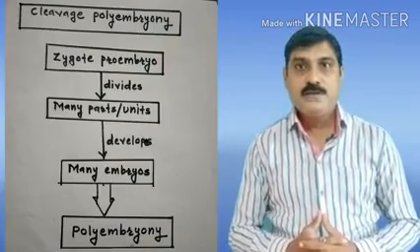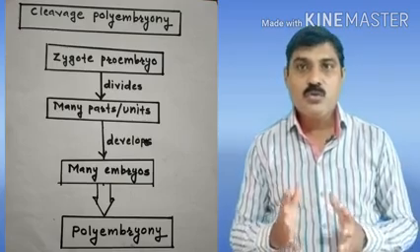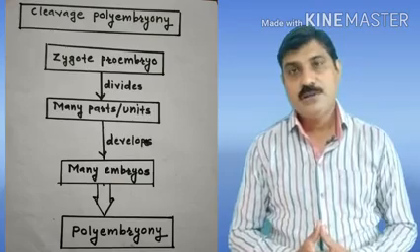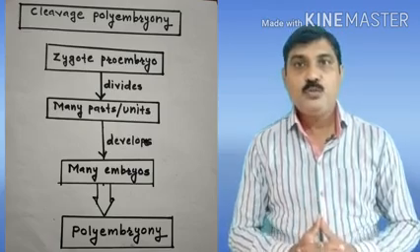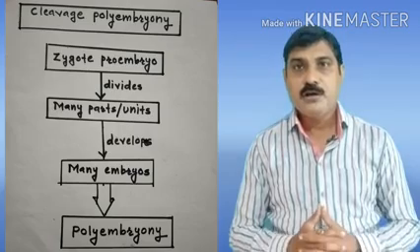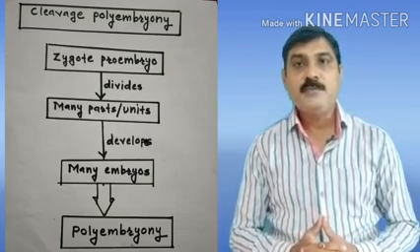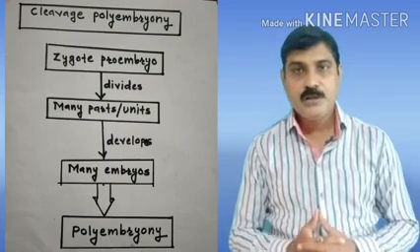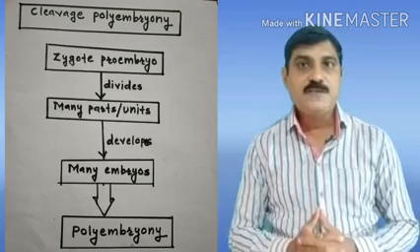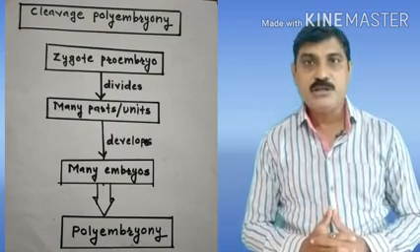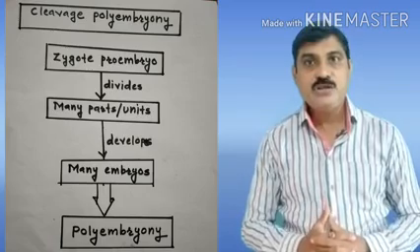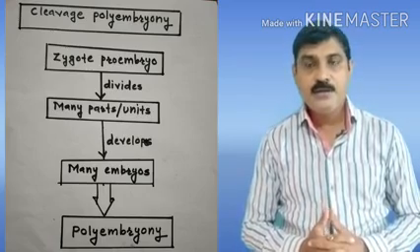Next is cleavage polyembryony. What happens in this condition? In cleavage polyembryony, the zygote proembryo splits, cleaves, or breaks down into many parts or units. Each part develops into an independent embryo, and such a condition is known as cleavage polyembryony. Adventive polyembryony occurs in the citrus genus.